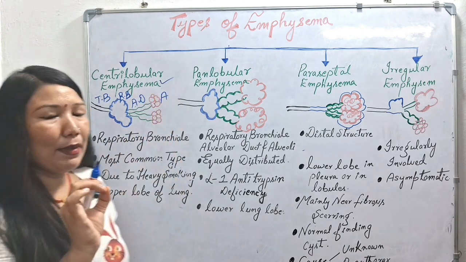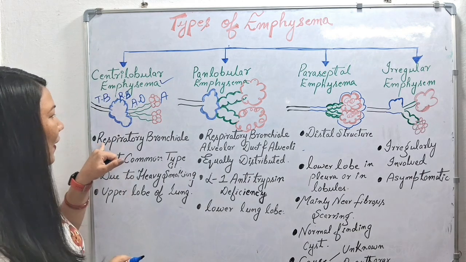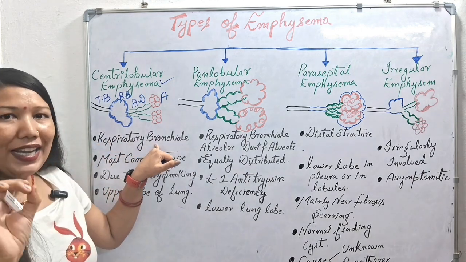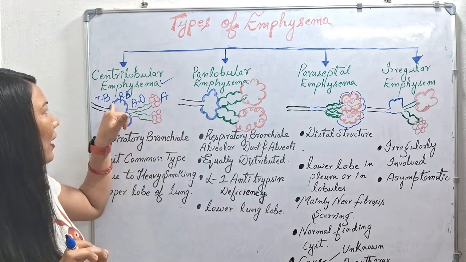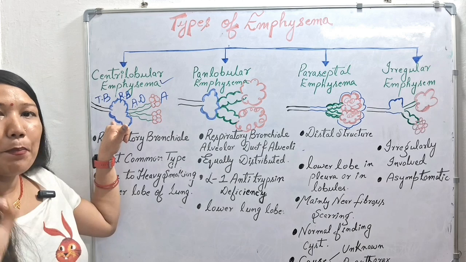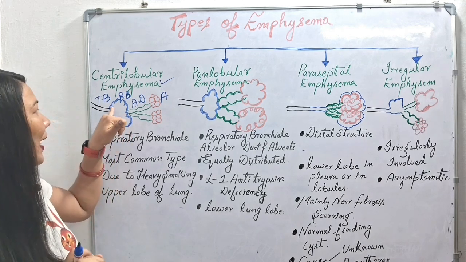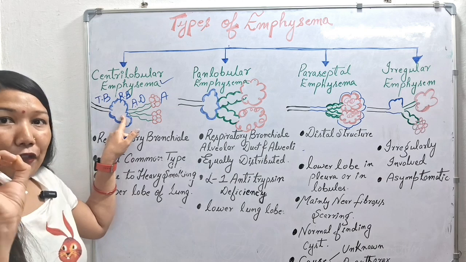So what happens in centrilobular emphysema? It affects our respiratory bronchiole. In centrilobular or centri-acinar emphysema, it affects our respiratory bronchiole region, which is also known as the proximal region. Here in the diagram you can see that our respiratory bronchiole has been inflamed.